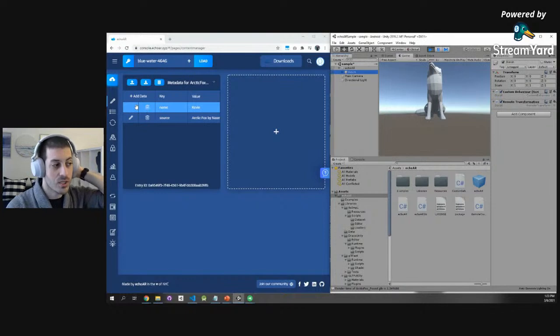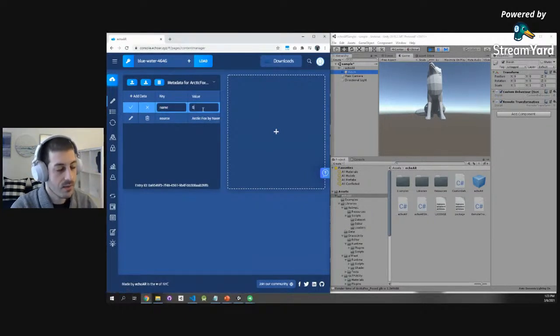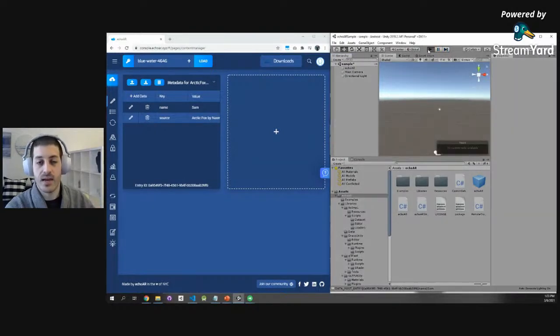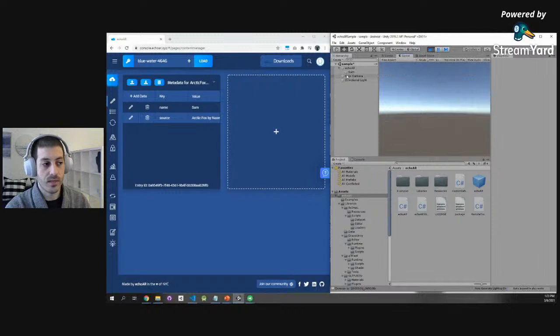But what happens if I want to change this? So if I want to change this from Sam into Kevin, nothing changes. Why? Because that snippet of code happens only in the start function. So only when I restart the app, that effect will take place. So there you go. So now we have Sam the Fox.